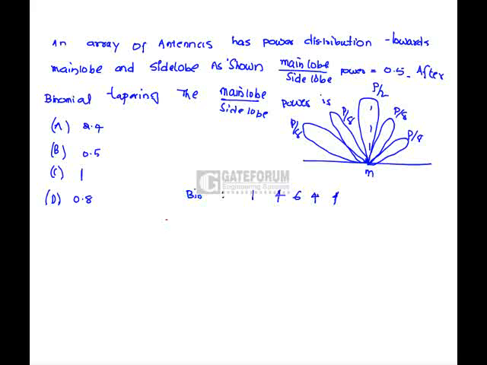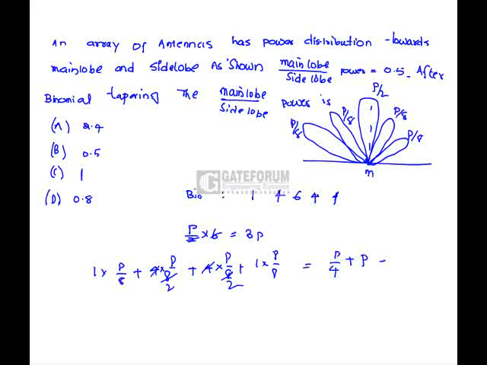So the main lobe power is P by 2 into 6, that is 3P after tapering. The side lobe power is P by 8 plus 4 into P by 8 plus 4 into P by 8 plus 1 into P by 8. So it is P by 4 plus P, which is 5P by 4. So the ratio becomes 3P into 4 by 5P, that is 12 by 5, which is 2.4. Hence option A is correct.